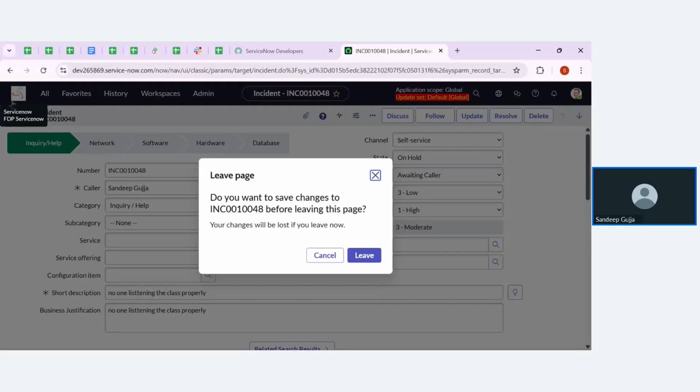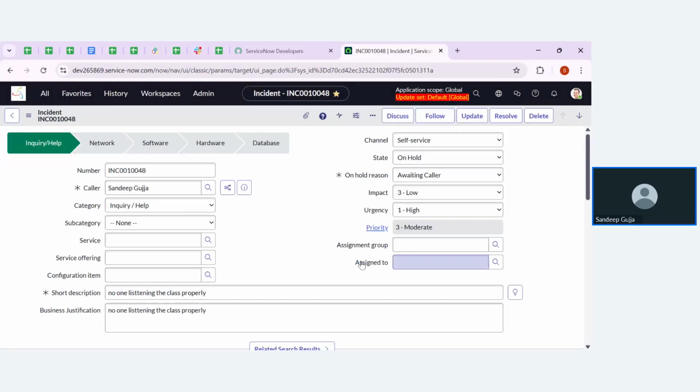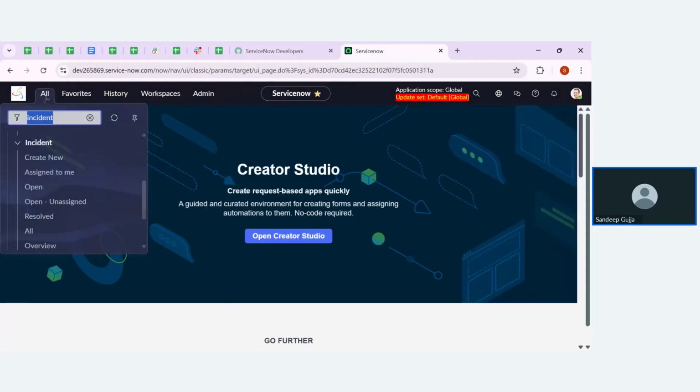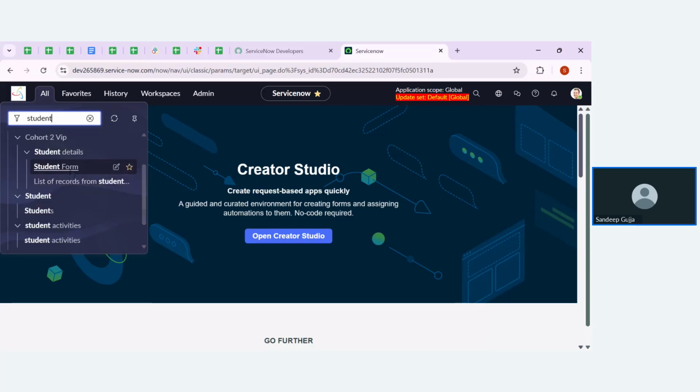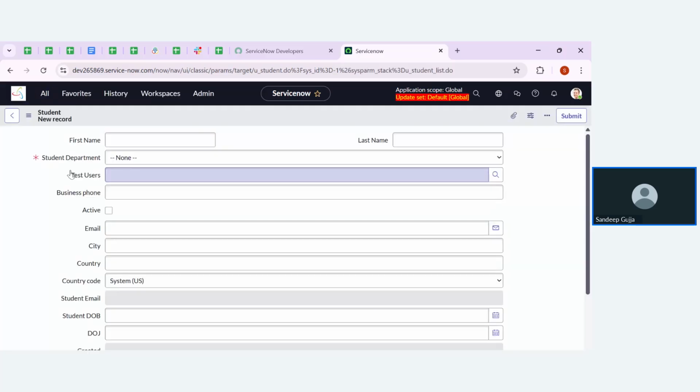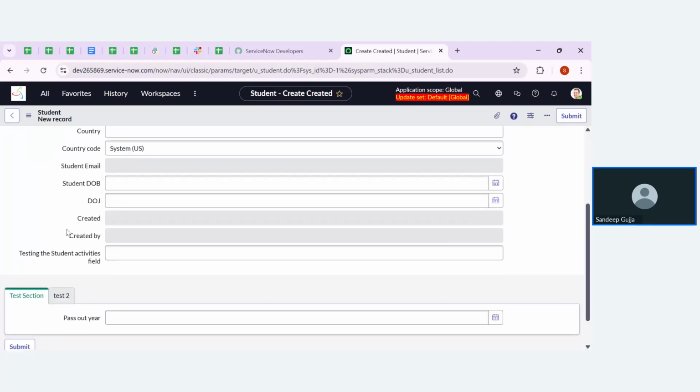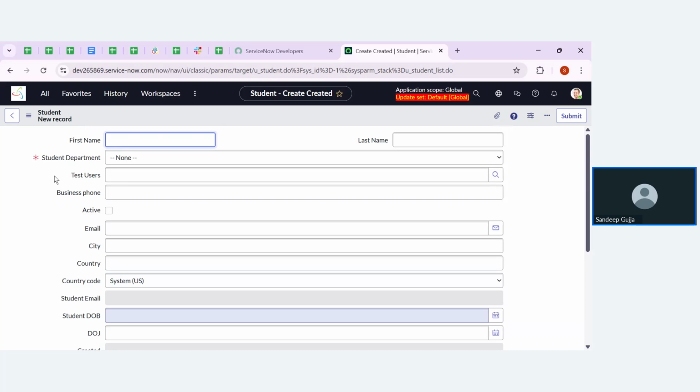Now let me create one UI policy for our custom tables. What are the custom tables that we created, guys? Let me go with the student form here. Now I'm in the student form.